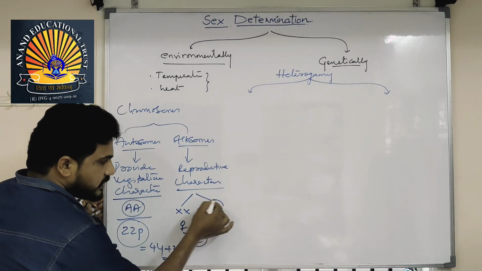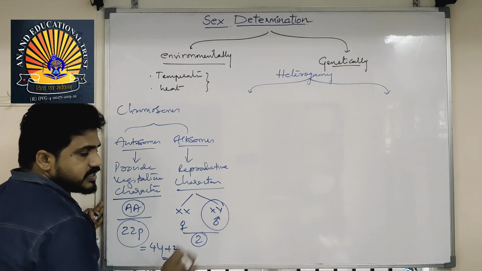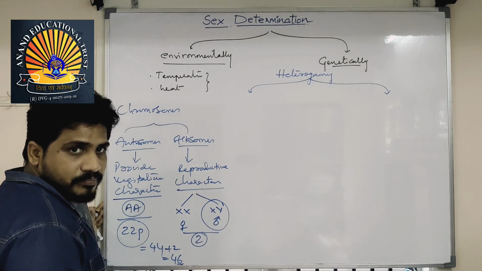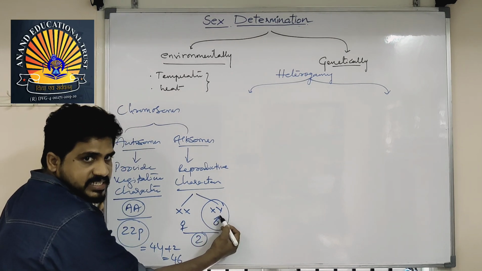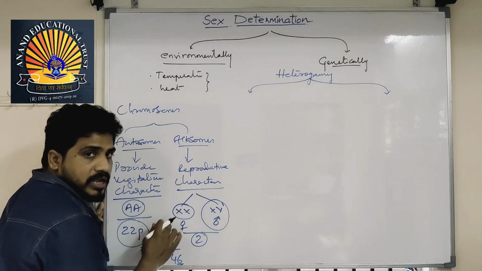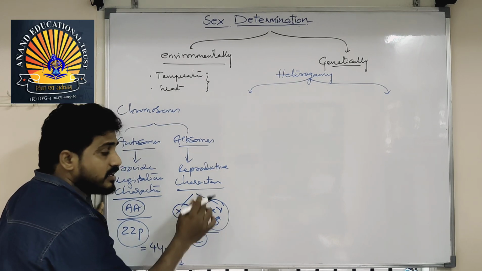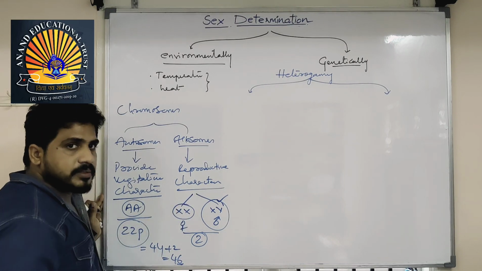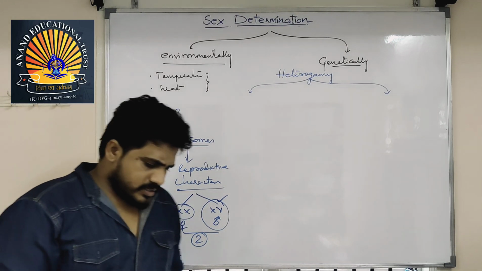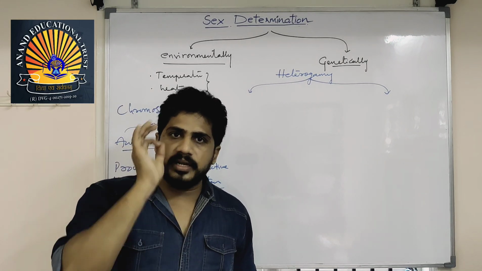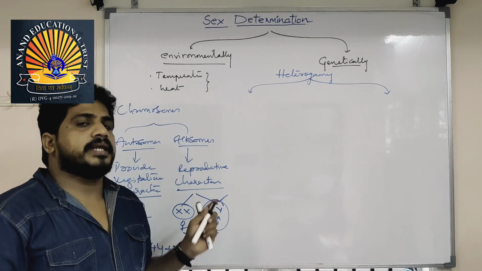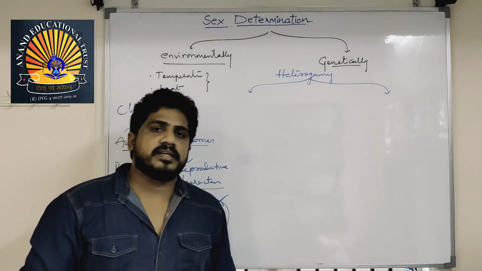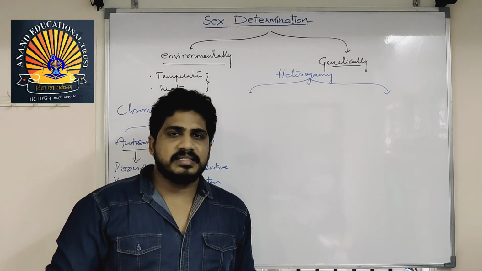If you see this particular set, this is heterogamy because in 1 pair, both are not identical. This is called the heterogamous condition, but this is homogamous. This one will be the factor to decide the sex, not that one. And don't think that sex determination is always done only by males. If heterogamy is present in males, then the male decides. If heterogamy is present in the female, then the female will be the factor for sex determination.